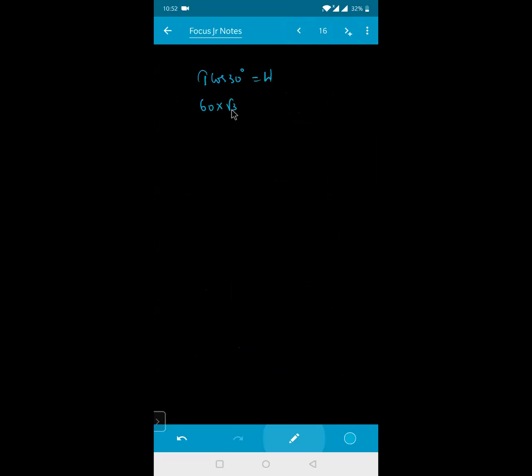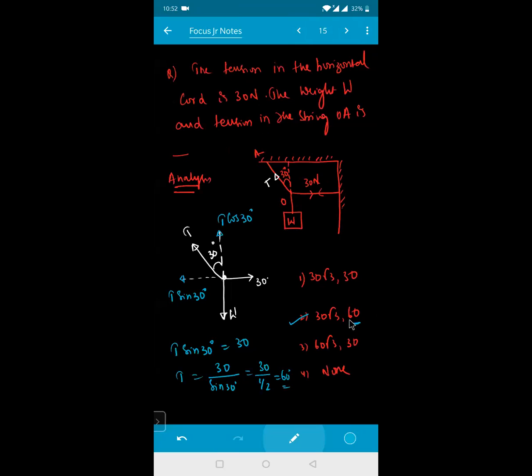This is equals to weight W, which is 30 root 3 Newton. This will be the force. So 30 root 3 comma 60 will be the answer.